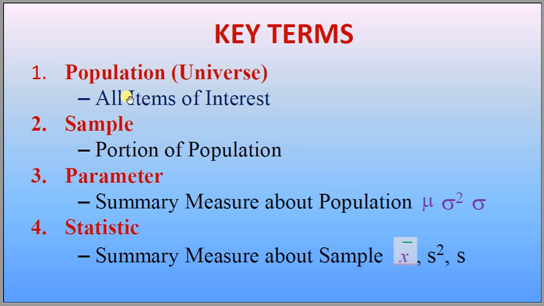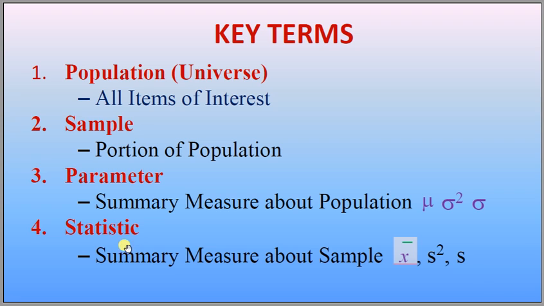What is population? All items of interest are known as the entire population or universe. A sample is a portion of a population selected for a study, to draw some conclusion about the population. What are parameters? Summary measures about the population, like mean mu, variance sigma square, or standard deviation sigma, are known as the parameters of the population.